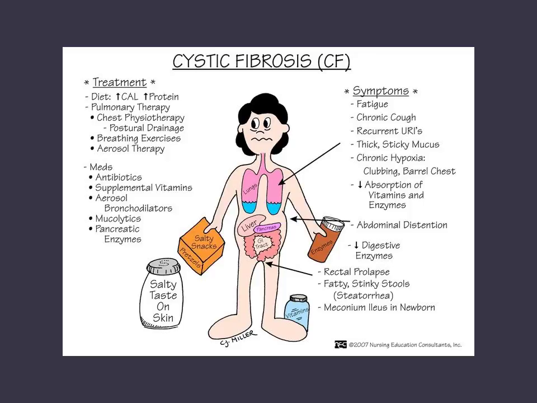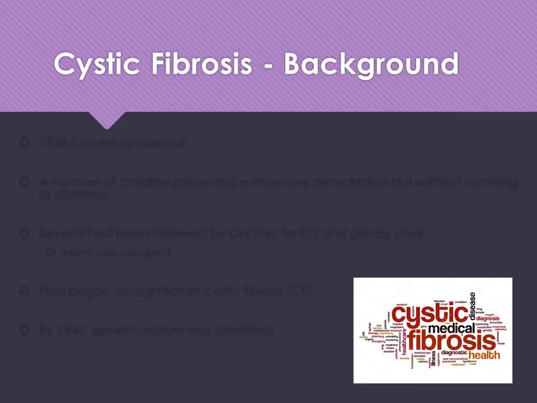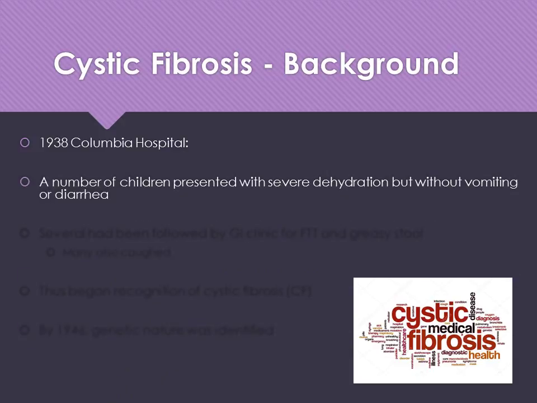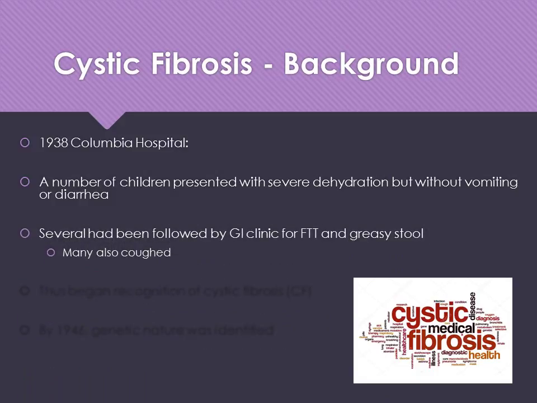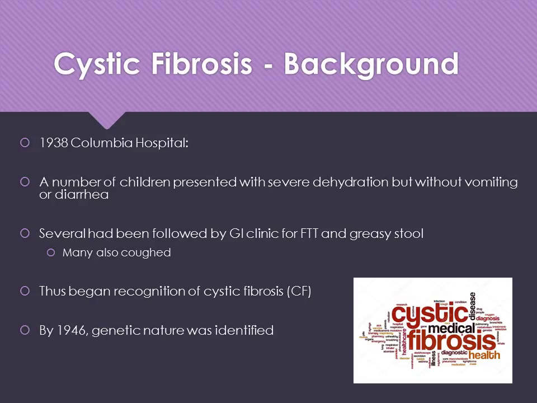This is a cartoon representing some of the problems in the treatment seen with cystic fibrosis. In 1938, at Columbia Hospital, a number of children presented with severe dehydration, but without vomiting or diarrhea. Several had been followed by GI clinic for failure to thrive and greasy stools. Many had noted to also be coughing. That was the initial recognition of the separate disease, cystic fibrosis. By 1946, a genetic nature was identified.